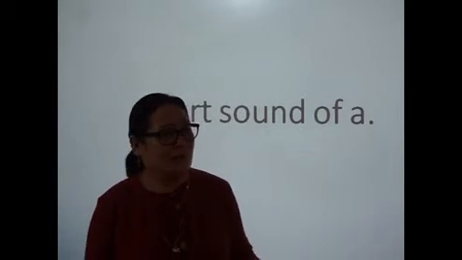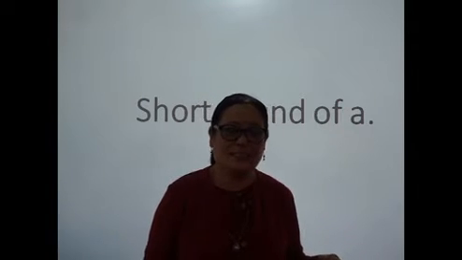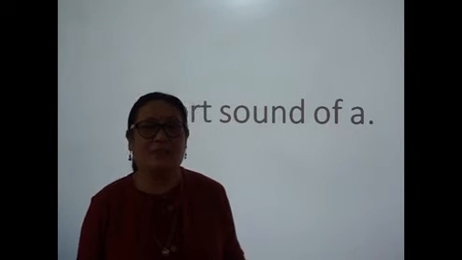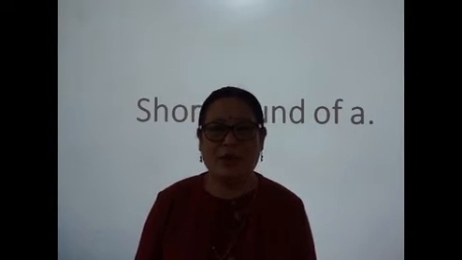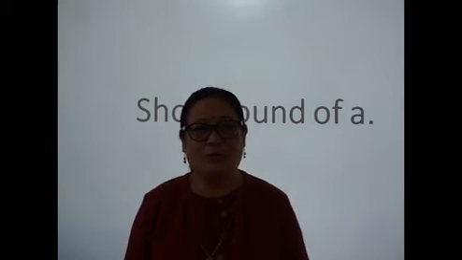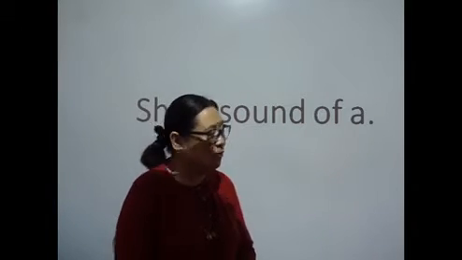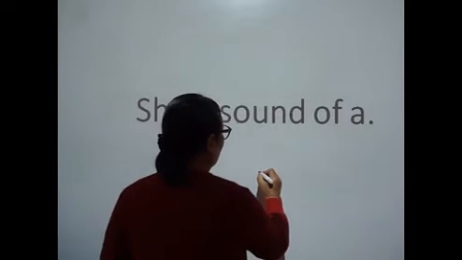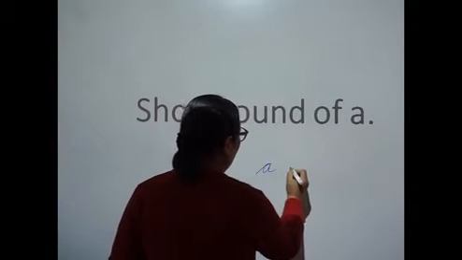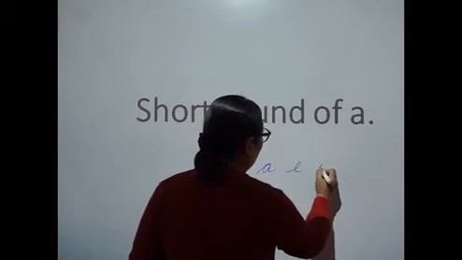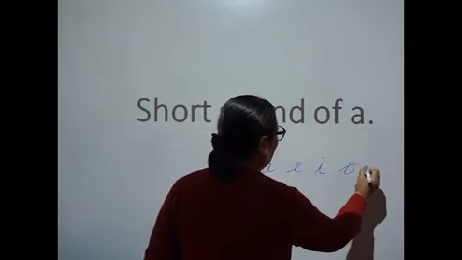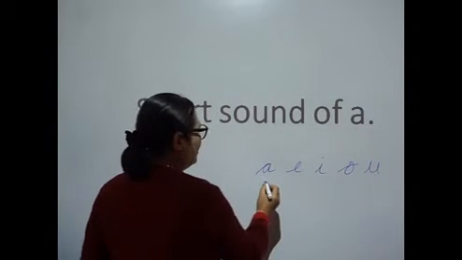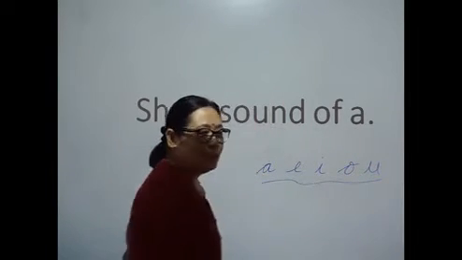Then those A, E, I, O, U, as I said yesterday, are called vowels.